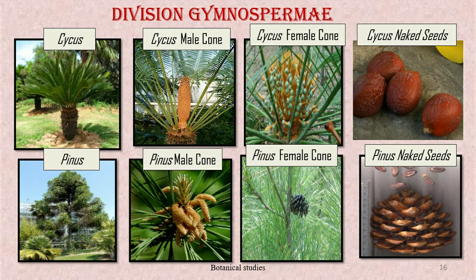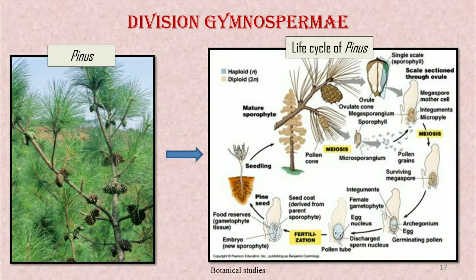Stem may be unbranched in case of cycas or branched in case of pinus. Root is taproot. Leaves may be simple or compound. Life cycle of gymnosperm shows alternation of generation. Main plant body is sporophytic, and produces male cone and female cone.